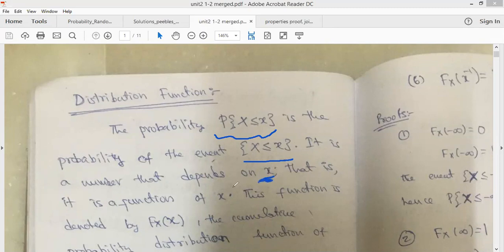So it is a function of x. This function is denoted as F capital X of x. So this is called cumulative distribution function.